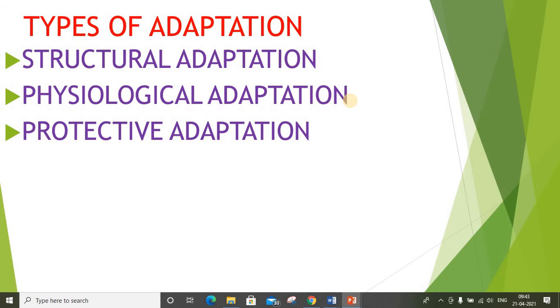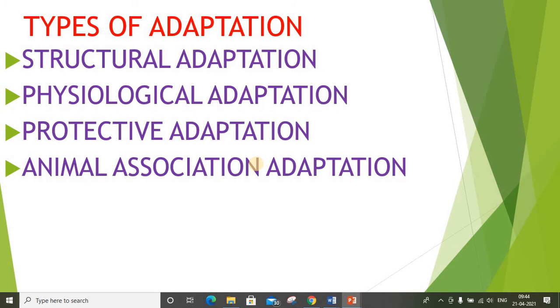Next is the protective adaptation. If we talk about the protective adaptation, these are the adaptations which protect animals from their natural enemies, and these are effective only against a particular enemy and minimize the risk of death or injury from natural enemies. The animal may defend itself either by counterattacking or by hiding. Natural enemies hunt their prey by sight and smell. Therefore, the adaptations for protection may be either visual or non-visual, which we will be discussing in the next lecture.